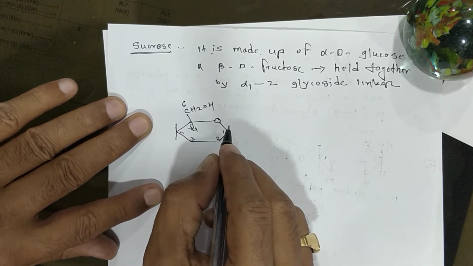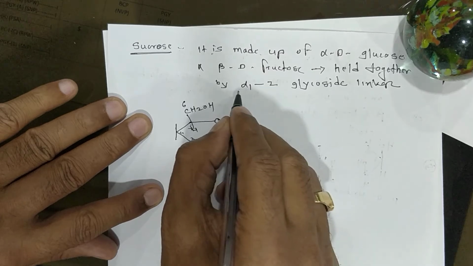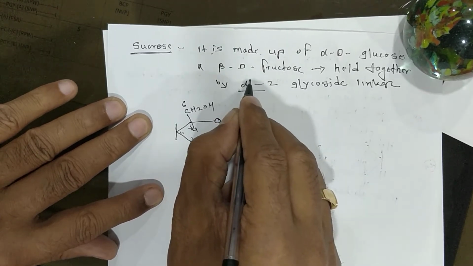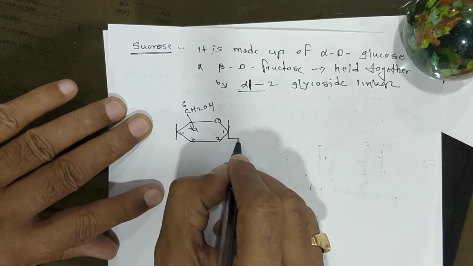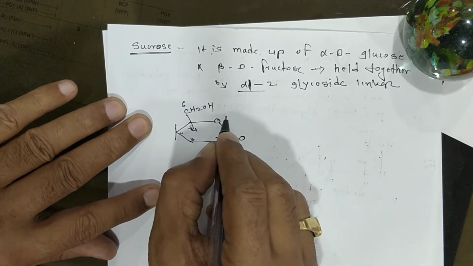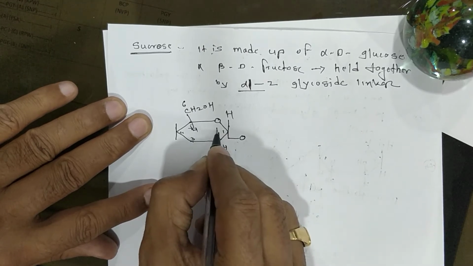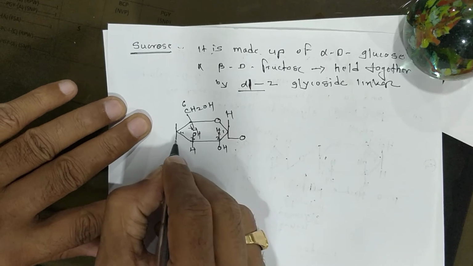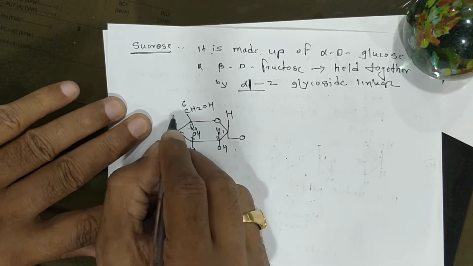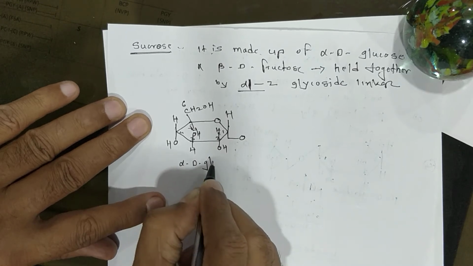Now here sucrose is joined together by alpha 1, with OH, H, OH, H, that is called alpha D glucose.